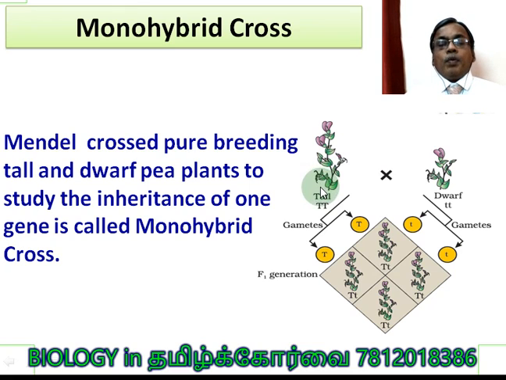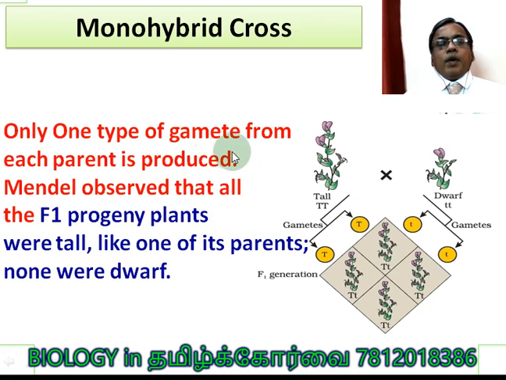Then it is called pure breeding, and usually it will have the homozygous genotype. You see here the tall with capital T, dwarf with small t. Then they are said to be the pure breeding variety. Only one type of gamete from each parent is produced. The tall plant can produce only one type, capital T gamete. The same way, the dwarf plant can produce the small t gamete.